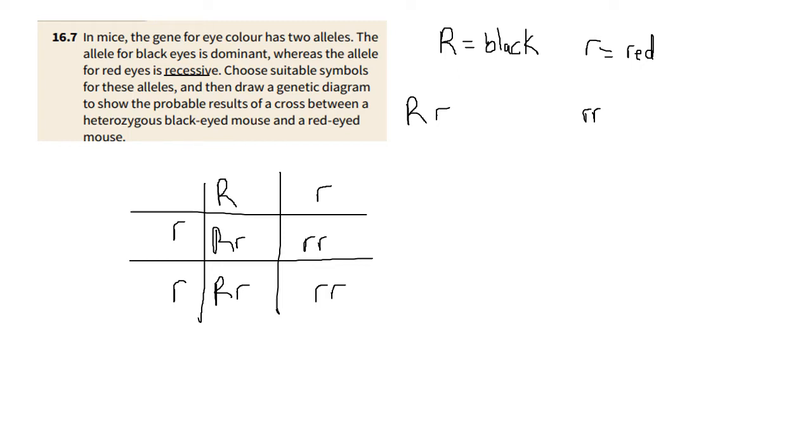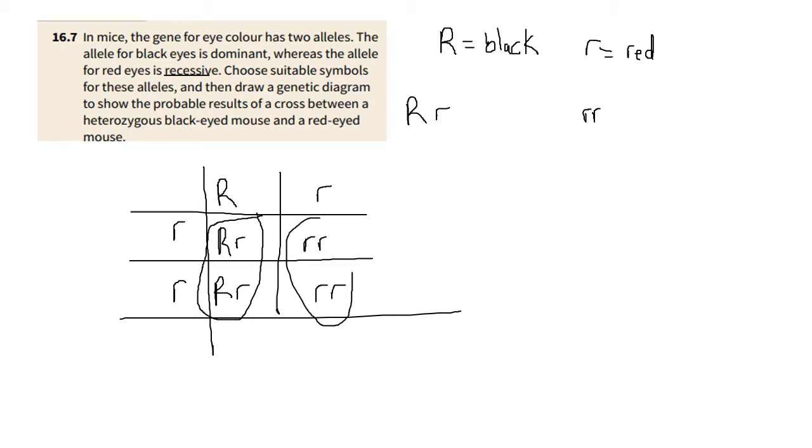What this tells us here is that we have a 50% chance of having a black-eyed offspring, and a 50% chance of having red-eyed offspring. This is what the cross looks like.